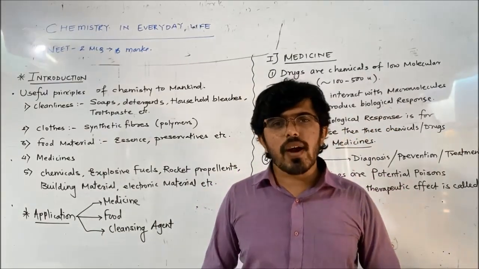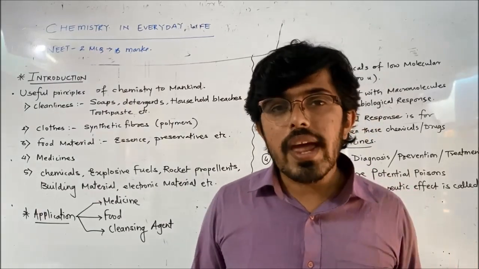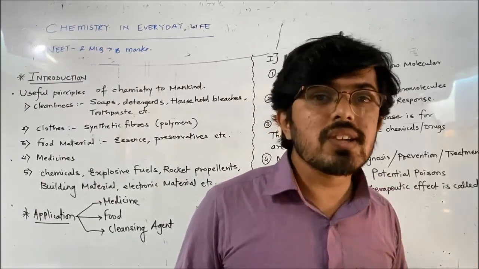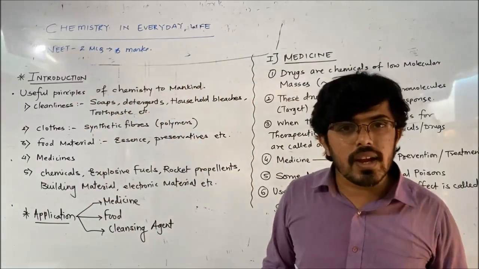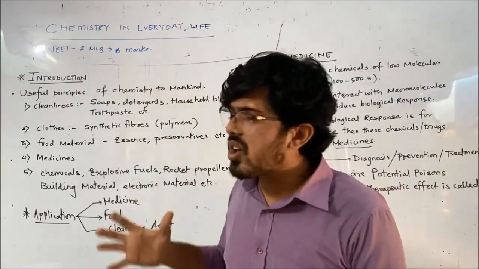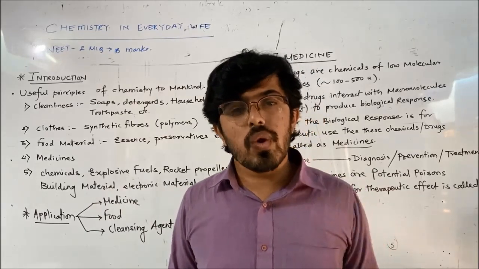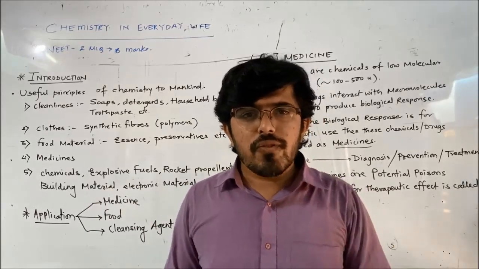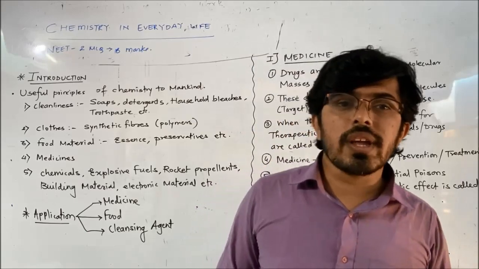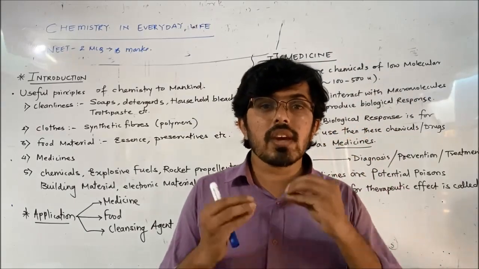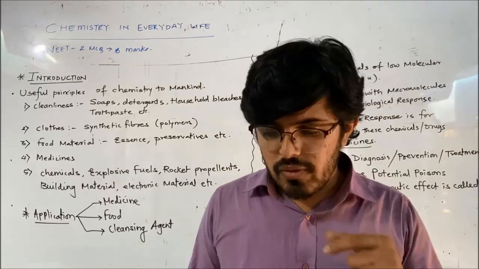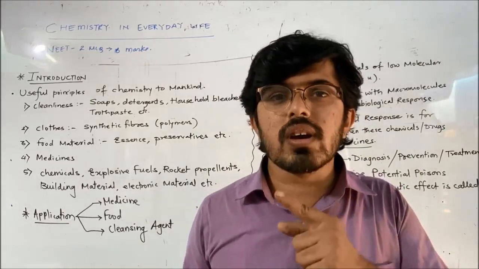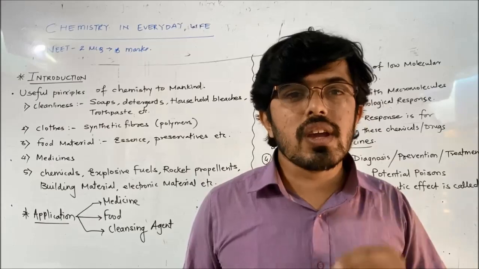So in the introduction part, we are going to see where chemistry is used, where chemicals are seen. I have written a heading, useful principles of chemistry to mankind. Principles here I am mentioning where chemistry is used, where chemicals are involved. If you just observe your surrounding, you will come to know how many chemicals, what types of chemicals are used in your surrounding. Starting from food to our comfort level, everywhere chemicals are used.